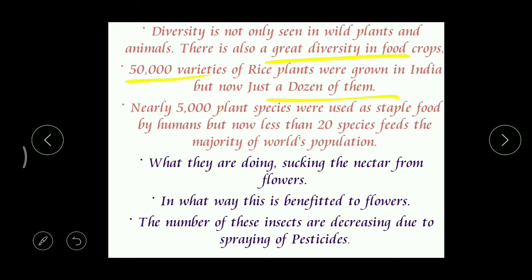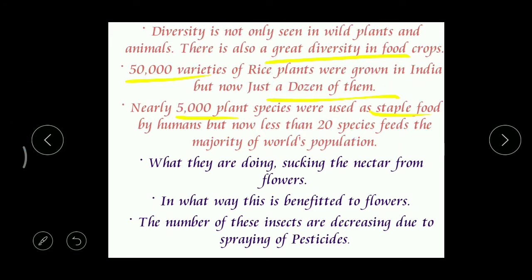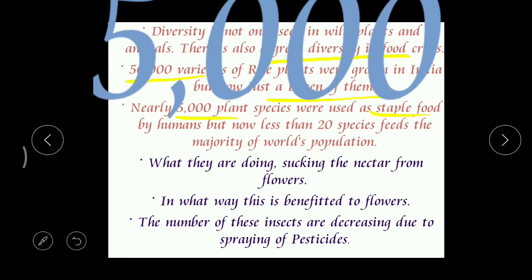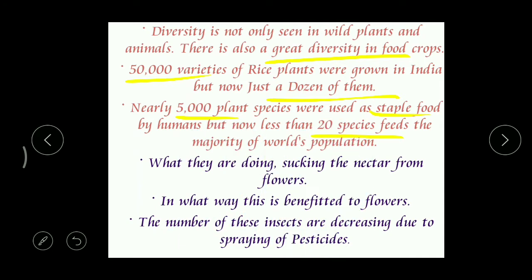Correct? And see, around 50,000 plant species were used as main food materials. Staple food means important food. Whatever food we use today, like dal, groundnut, and different types of vegetables, all these things are staple food, right? So we were using 5,000 plant species as a staple food, but now we have only 20 species. Only 20 species are feeding the majority of the world's population.